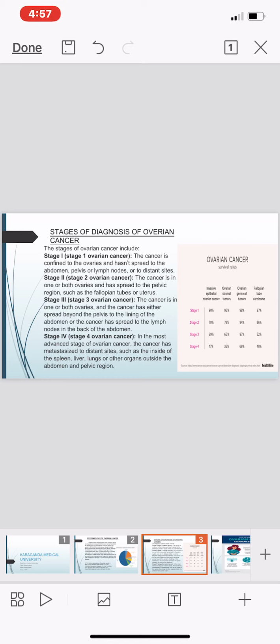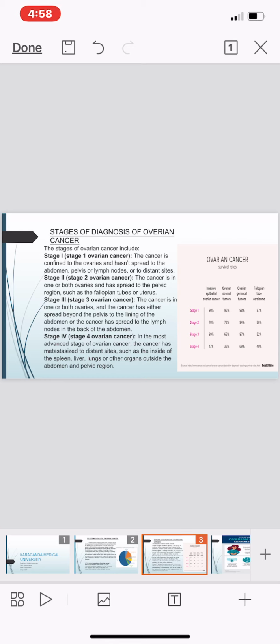In the third stage, the cancer may also spread to our immune system, like the lymph nodes. Beyond the ovaries, it also spreads to the pelvic region. And this is stage 3.